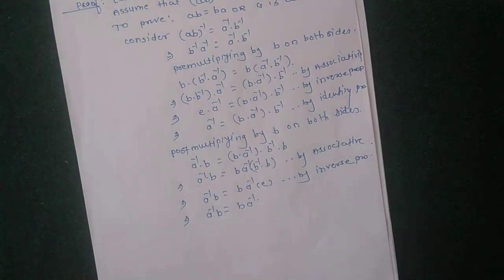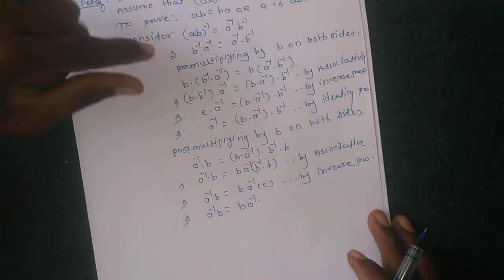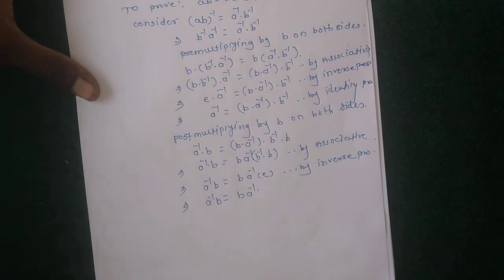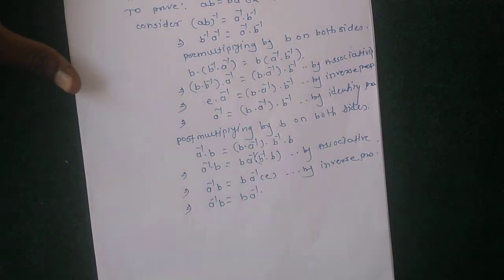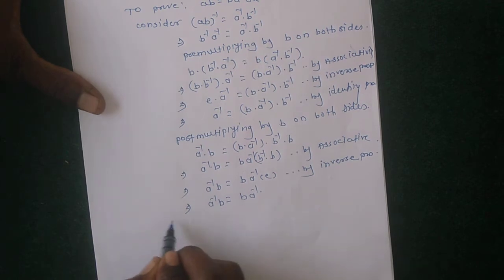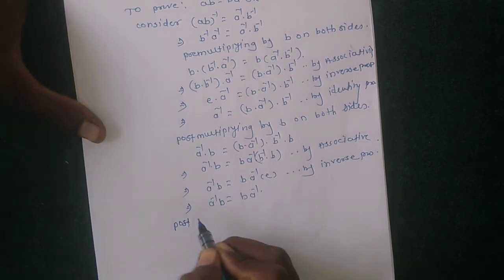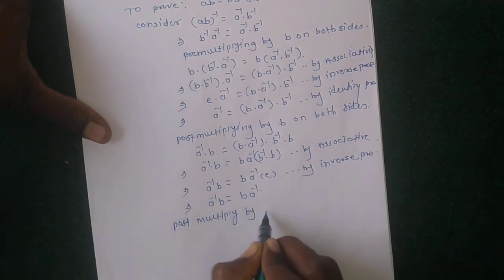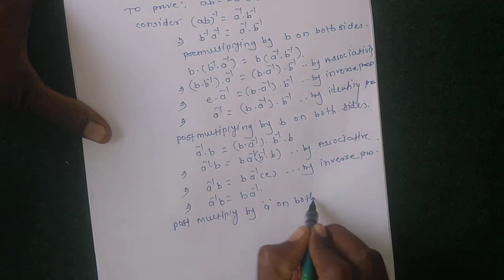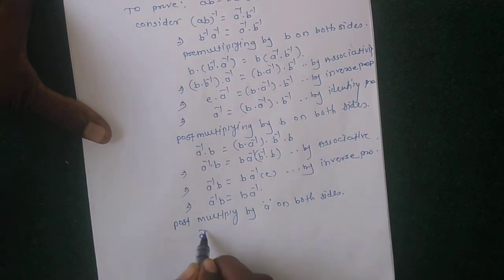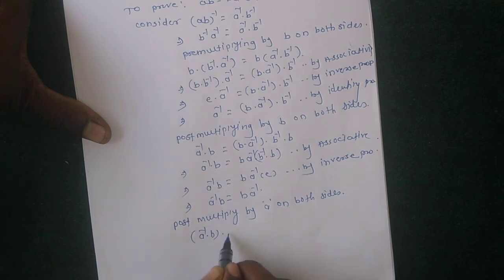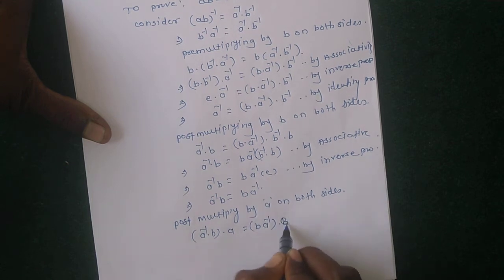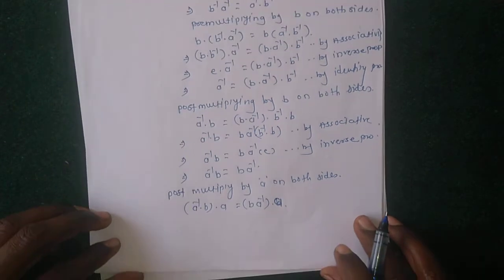Now, to prove ab equals ba, again post-multiply by a on both sides. We get a inverse b times a equals b a inverse times a.